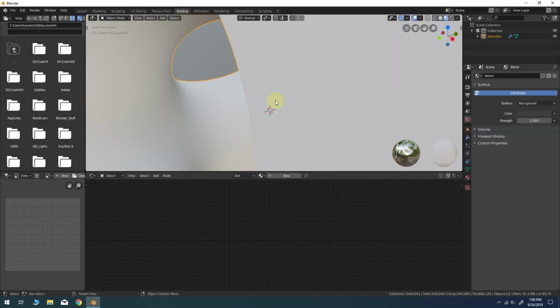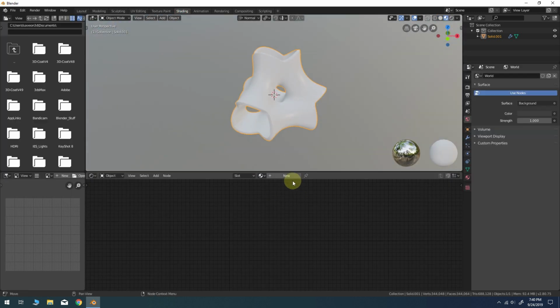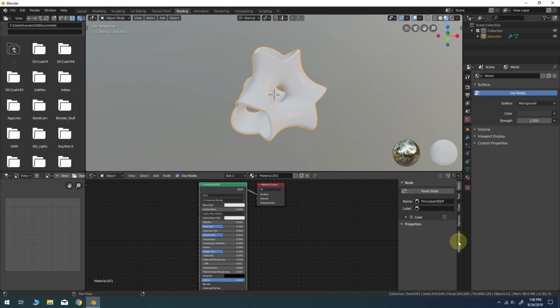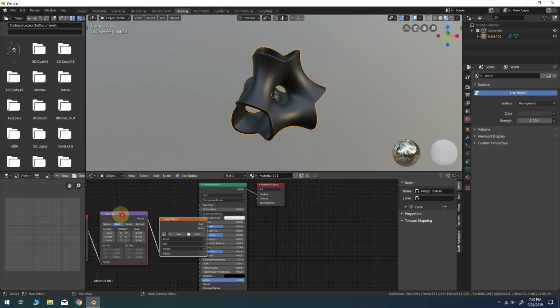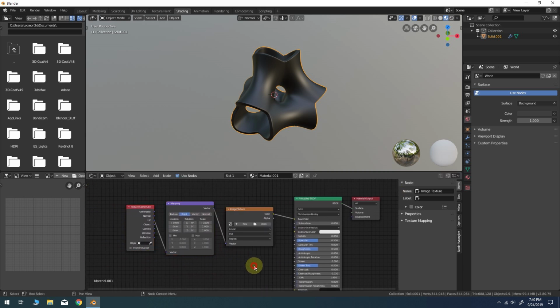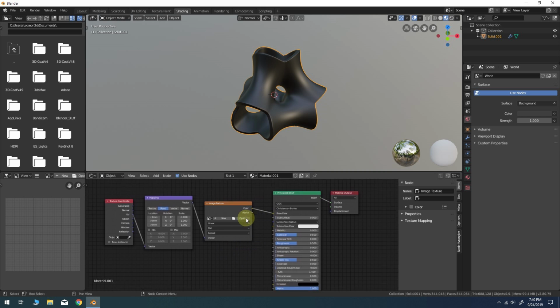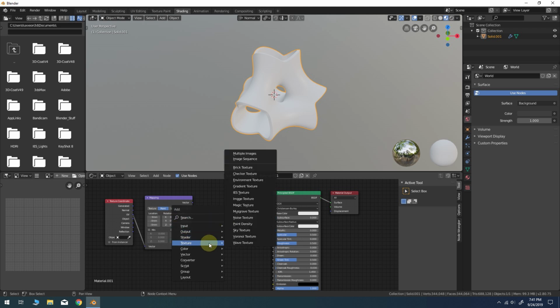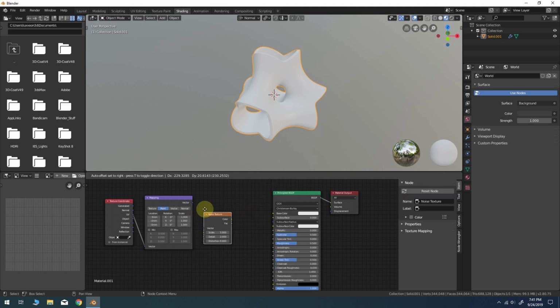we can go to the Shading tab, and we'll add a new material in here and select the Principled BSDF. And if you have the Node Wrangler add-on enabled, all you need to do is press Control T, and that will add a mapping subset of nodes. Okay, and it'll attach it to the base color. In this instance, we can get rid of that image texture, and instead we'll bring in, with Shift A, a noise texture.